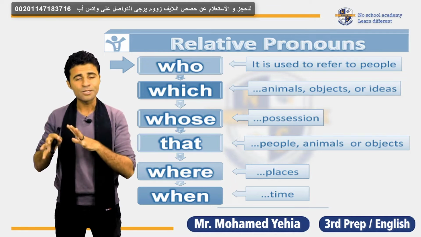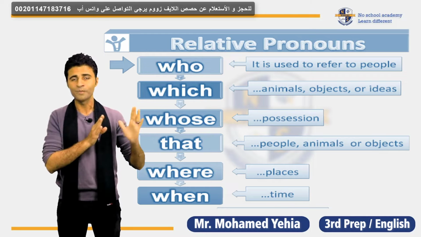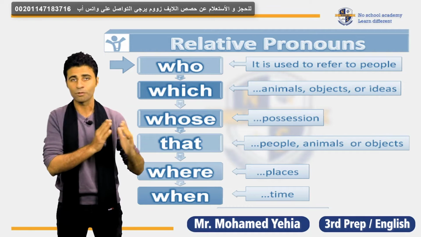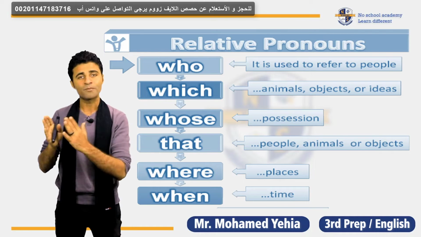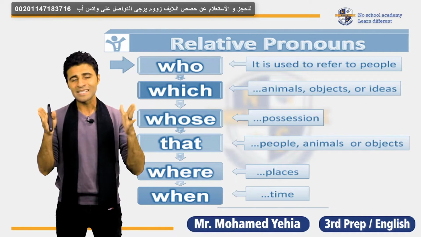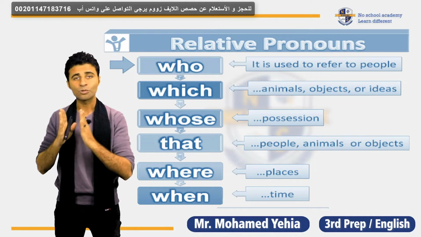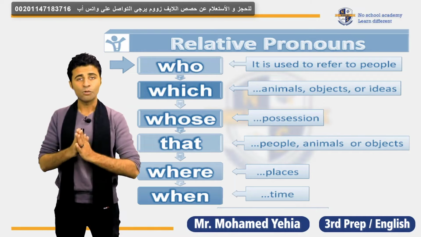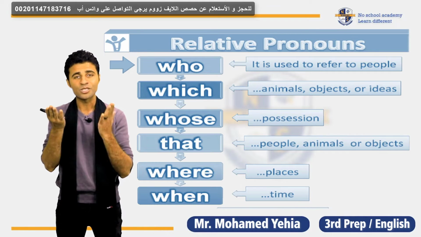So how many sentences do we have here? Two sentences. Number one, Magdi Yacoub is a professional doctor. Number two, Magdi Yacoub won the Nobel Prize. So two sentences, but I'm talking about the same person, which is Dr. Magdi Yacoub. So I would like now to connect these two sentences together.